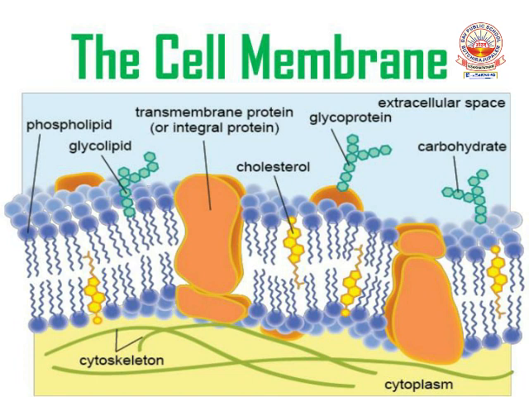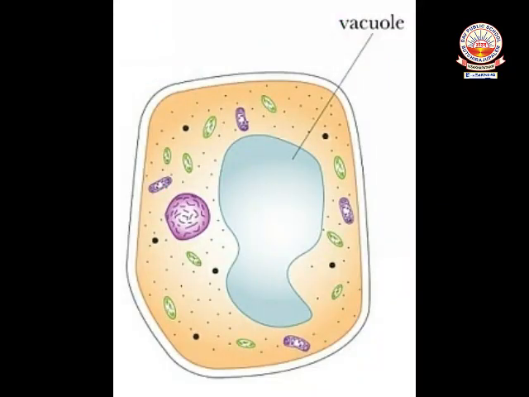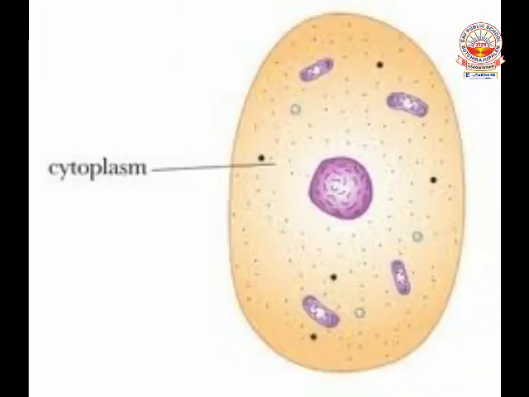Cell wall is seen only in plant cells, which gives extra protection to them as they are all the time exposed to different natural conditions. Cell wall in plant cells is made up of cellulose. In case of cell membrane or plasma membrane, it is made up of lipids and proteins.